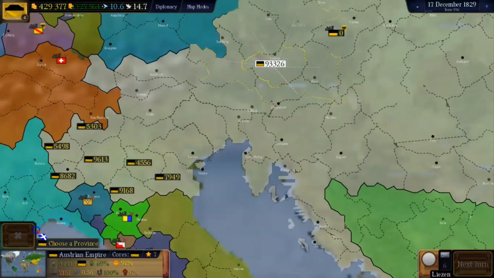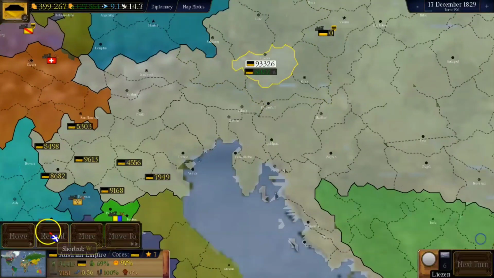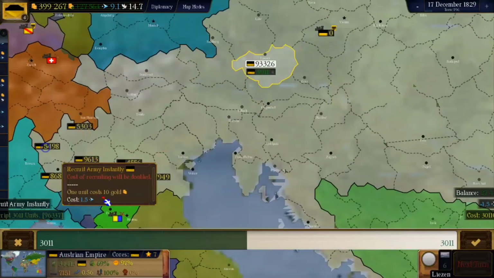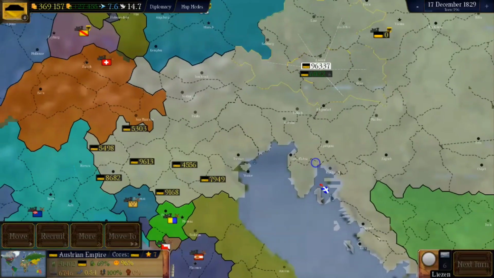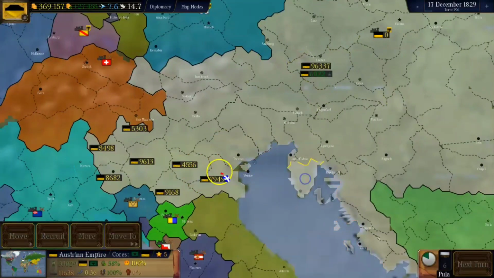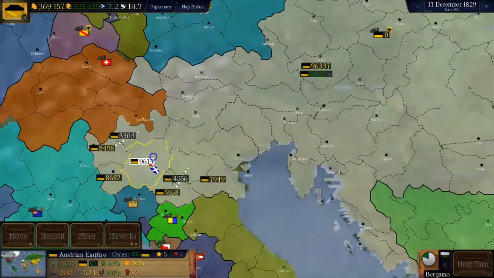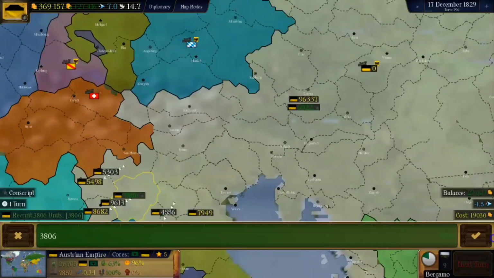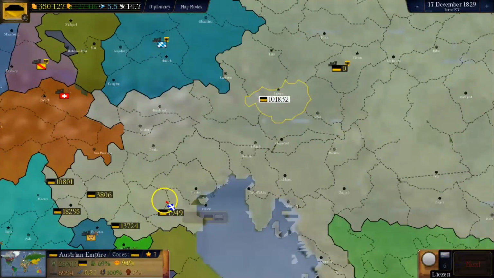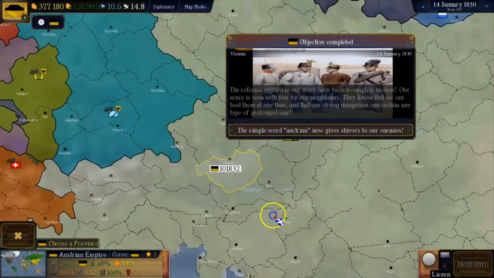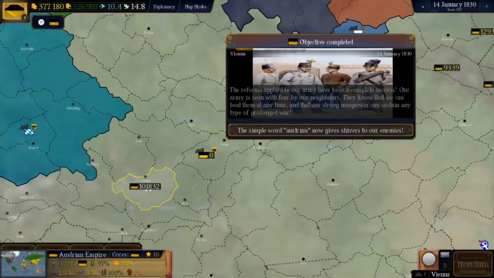So our main army here, this army alone is 100,000 men, which is great. And we'll just let it stay in Vienna itself. And there we go, the objective has been completed.